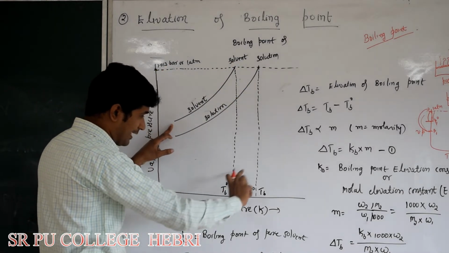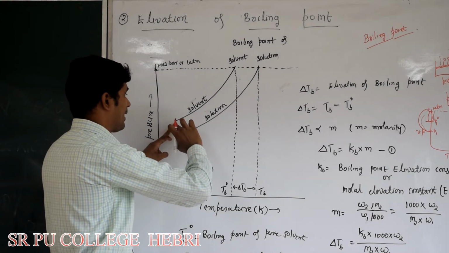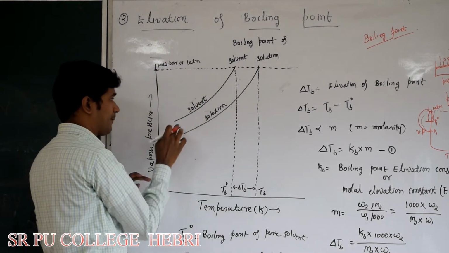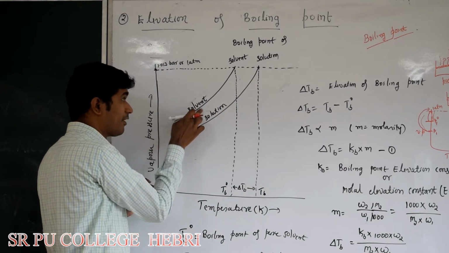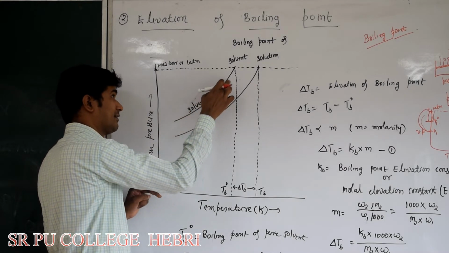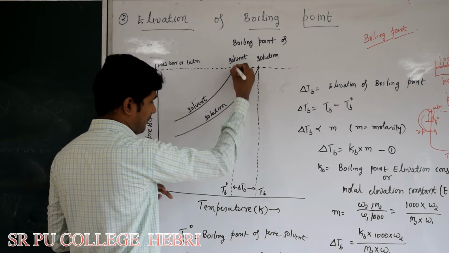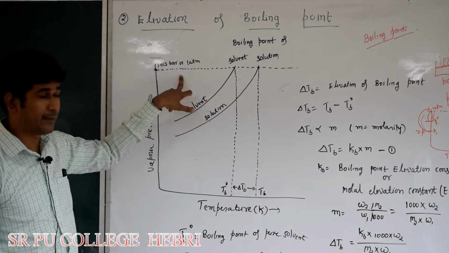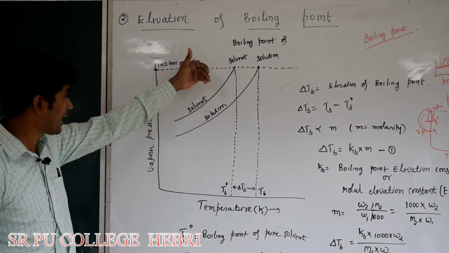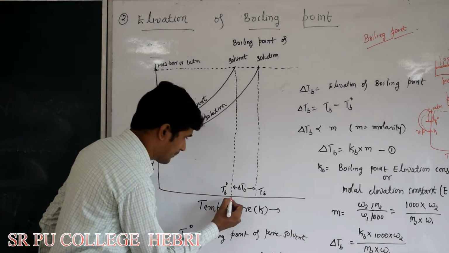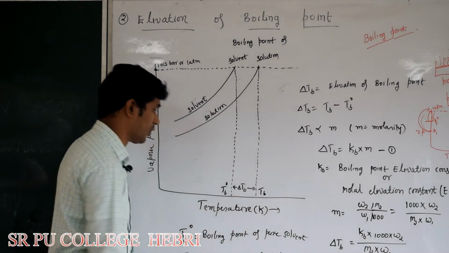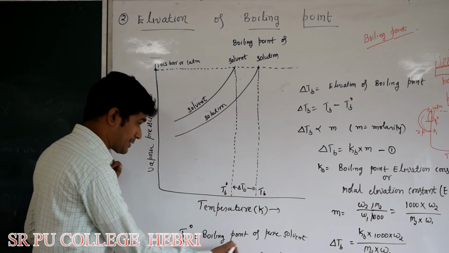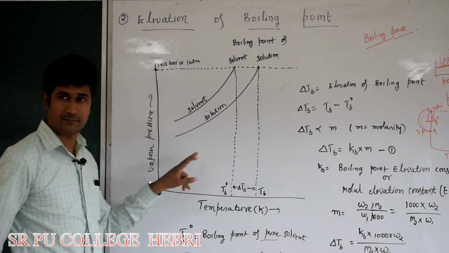So I have slowly increased the temperature. So what happens to vapor pressure? This is along the y-axis. We plotted vapor pressure. Vapor pressure also increases, and at a particular temperature it becomes equal to atmospheric pressure, or 1 atmosphere. So at this temperature, liquid starts boiling. So we have taken it as TB naught. TB naught means the boiling point of pure solvent.